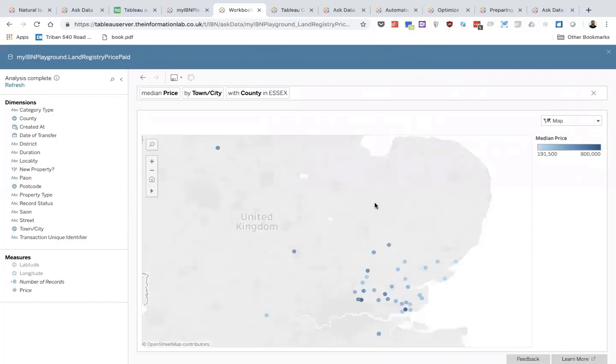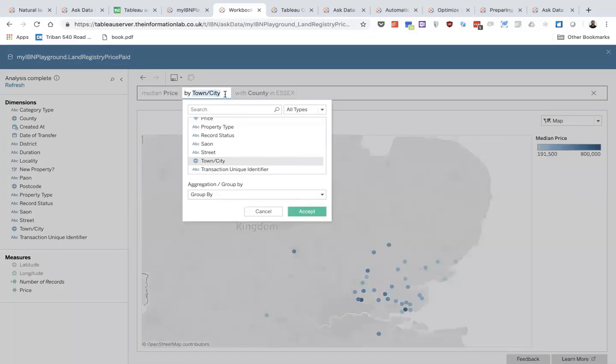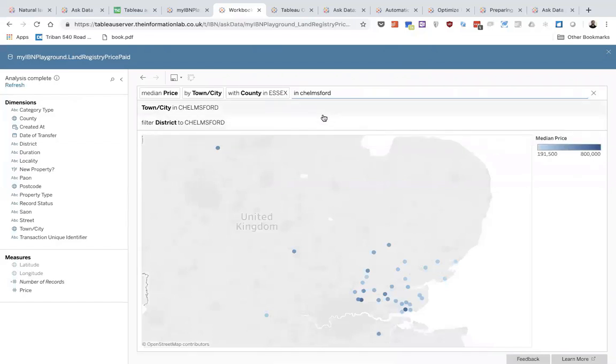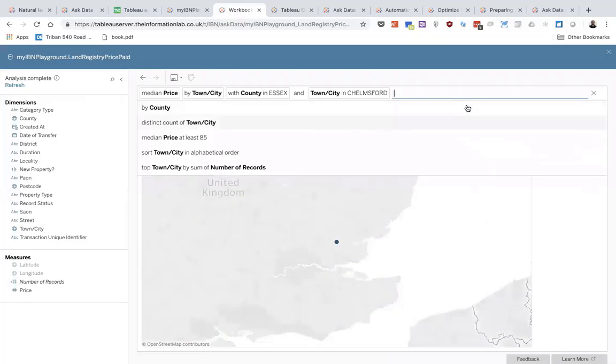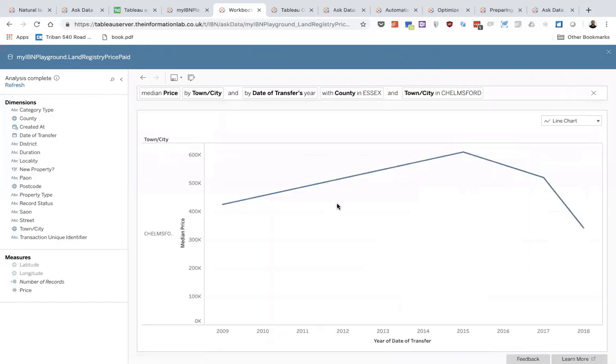So I'm interested in seeing this, but I know that Essex can be quite an expensive area. So let me filter this down further and say I want to focus in Chelmsford, but filter to town city Chelmsford. That's what I want to do, and I want to see over time how the property prices have changed in Chelmsford. Okay, so they're dipping down, so it might be a good time to buy.